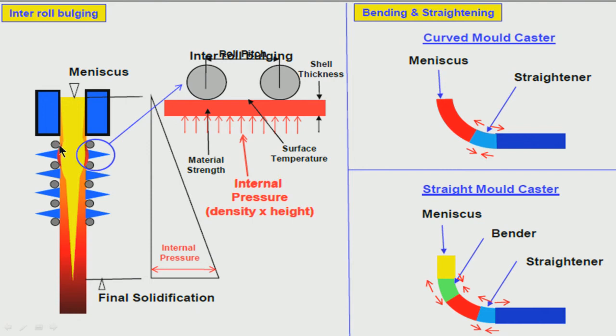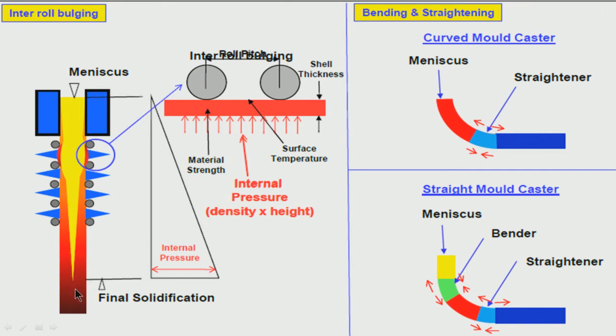It also gives a vertical downward velocity to the shell, that is important, to the strand. Strand means everything, the shell, then the mushy zone as well as the liquid, this whole thing is called strand. This one is the solid shell, then you have the mushy zone, these will be coming one after another, and then you have liquid. So, this is very important.